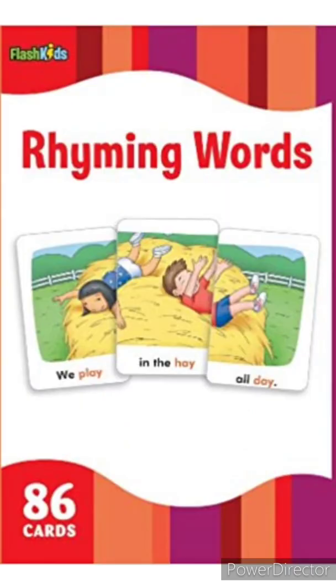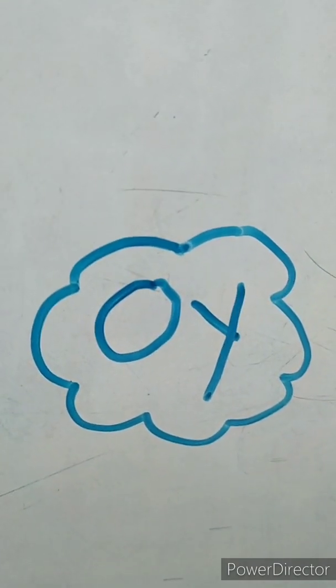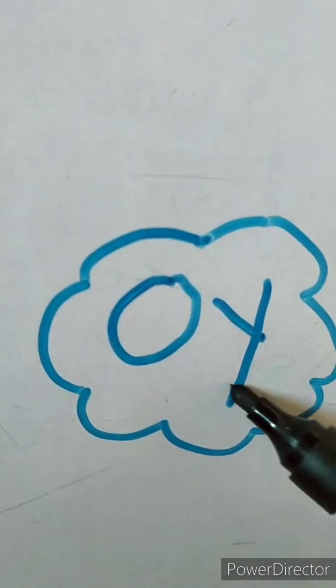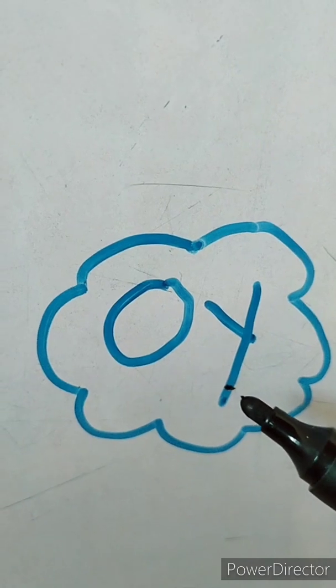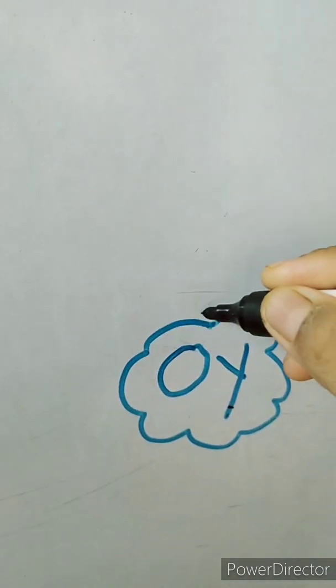Today we will do O sound rhyming words. So first we will start with O Y. O says O, Y says ya. O ya. Oi sound. Okay. So which is the first?